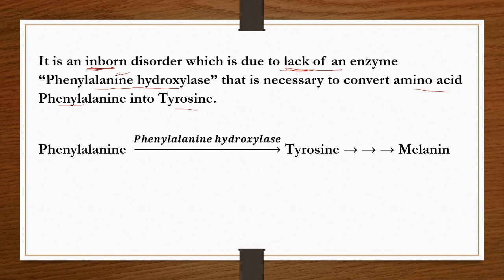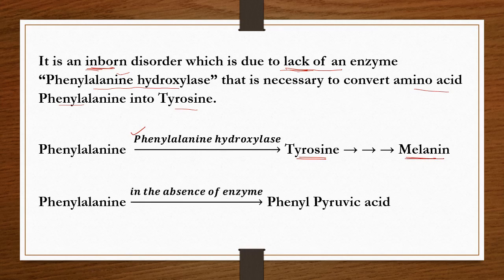representation. So phenylalanine, in presence of the enzyme phenylalanine hydroxylase, converts into tyrosine, and this tyrosine finally converts into melanin. Now in the absence of that enzyme, the phenylalanine is not converted into tyrosine.